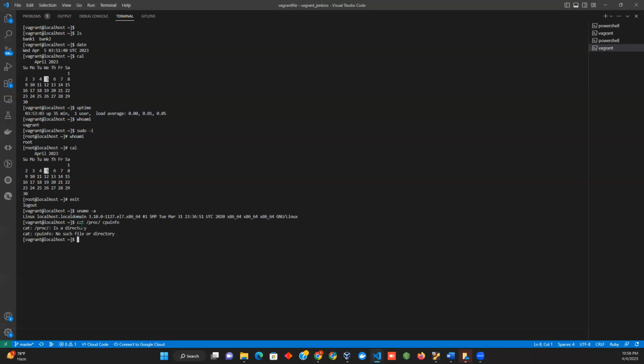When I do this and request the CPU info, it doesn't actually let me do it. So let me type the command again: cat /proc/cpuinfo.